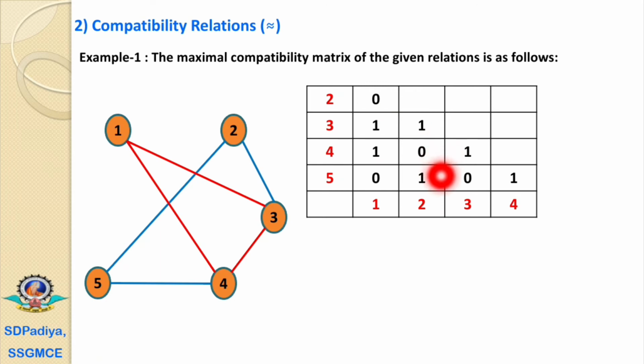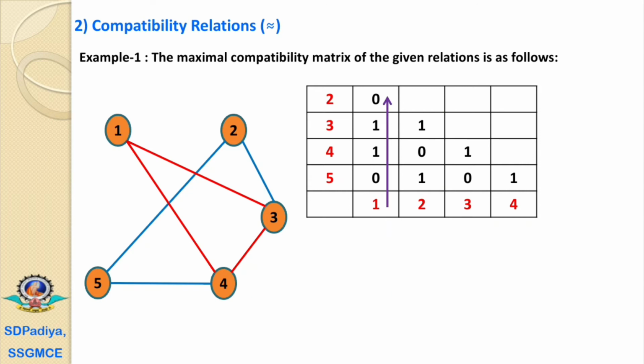And relation with 5, that's why 1. Then 3 has a relation with 4? No, that's why it is 0. No relation with 5, that's why it is 0. And 4 has a relation with 5, that's why it is 1. We'll avoid writing the values for 4,4, 3,3 and 2,2 because we know these values are 1.